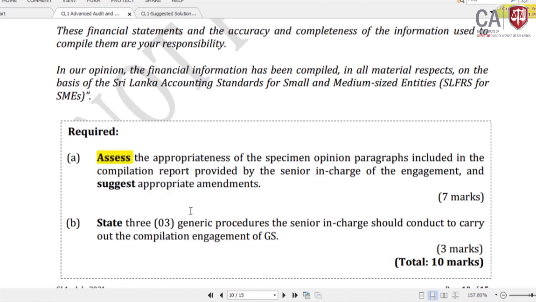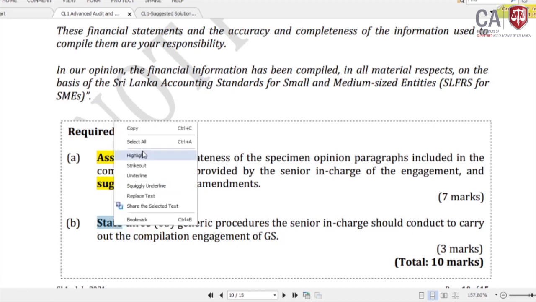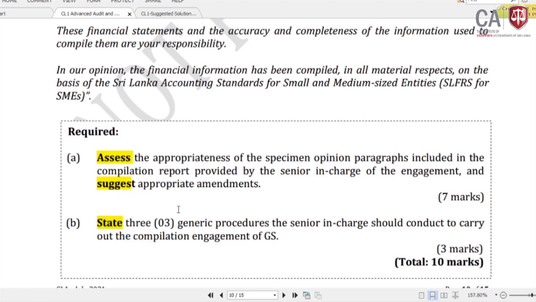Assess the appropriateness of the specimen opinion paragraph included in the compilation report provided by the senior in charge of the engagement and suggest an appropriate amendment. So you need to assess the opinion paragraph given, and if there is an error there, you have to suggest the appropriate amendment. Part B of the question: state 3 generic procedures the senior in charge should conduct to carry out the compilation engagement of GS, for 3 marks. So this is for 7 marks.